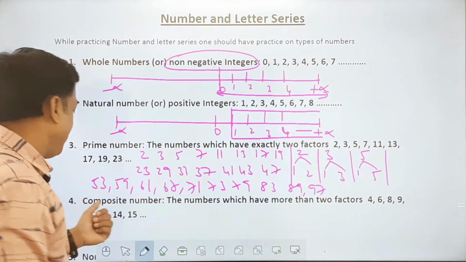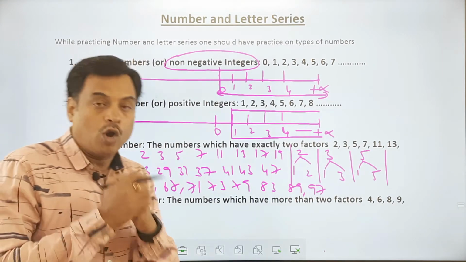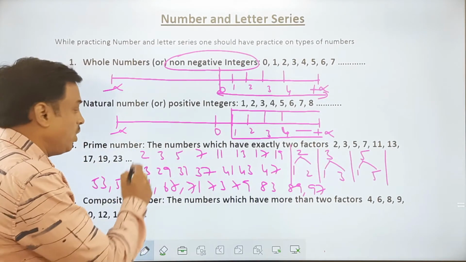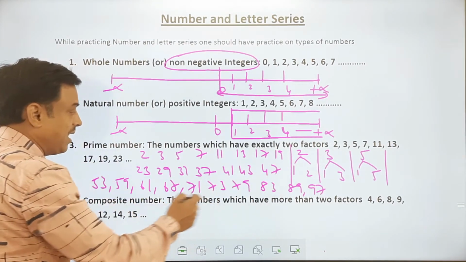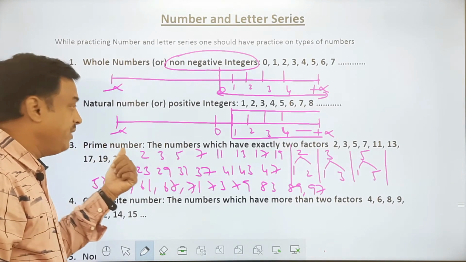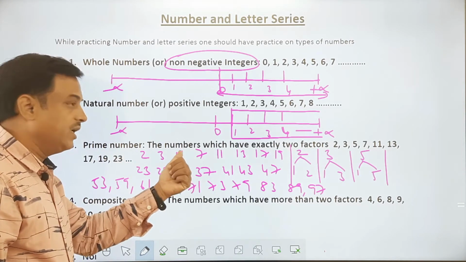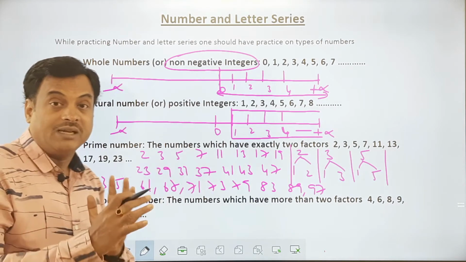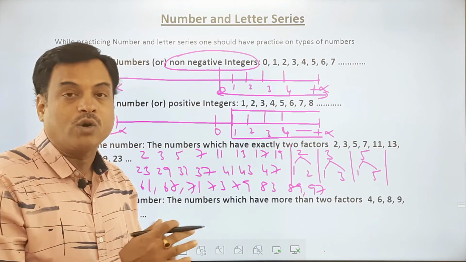Next is composite numbers. Now normally people will have a confusion. They'll say all the numbers which are missing here are composite numbers, like 1, 4, 6, 8, 9, 10. All the missing numbers which are not prime are called composite numbers.